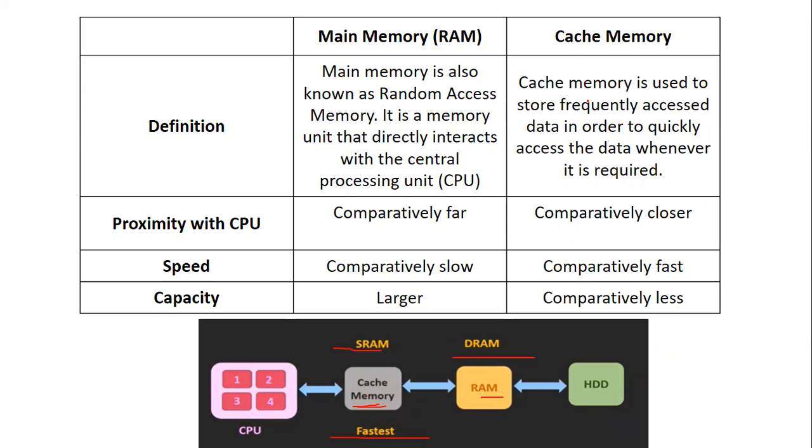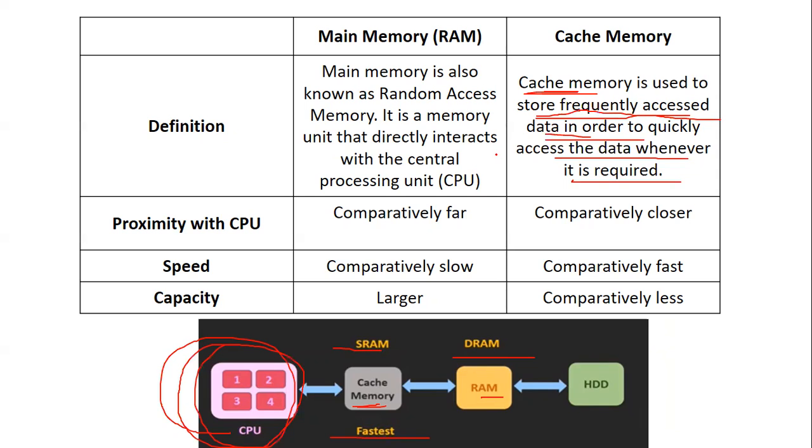When we talk about cache memory, it is used to store frequently accessed data in order to quickly access the data whenever it is required. I'll repeat it once again. It is used to store frequently accessed data, that is, data frequently required by the CPU. It is used in order to access the data whenever it is needed.